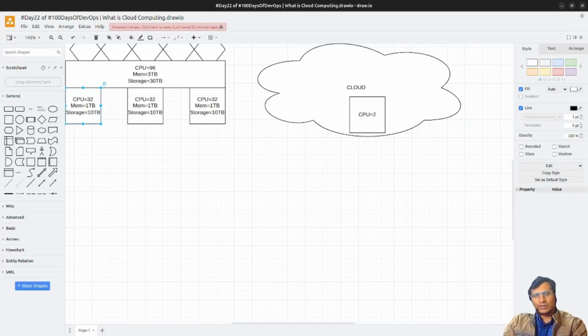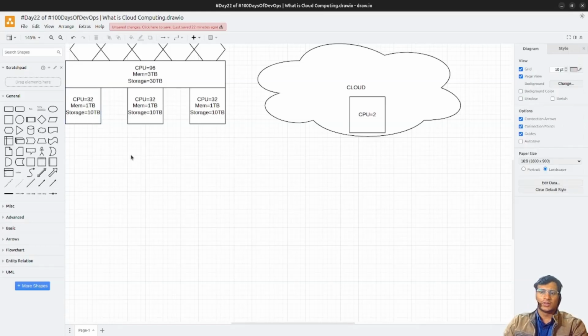So why do we need cloud computing? So far you might have understood that we require it for scalability. Okay, it is cost effective. First of all, it is cost effective because whatever you use, you only have to pay for that. Let's understand with the example of a hotel. You have to live for only 7 days, so you only have to pay for those 7 days.